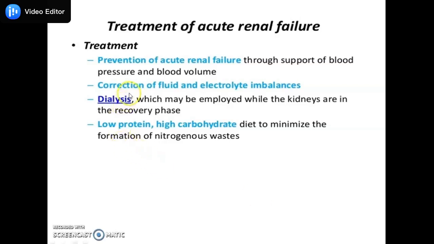The second approach is the correction of fluid and electrolyte imbalance. The third one is dialysis, which may be employed while the kidneys are in the recovery phase. And we have to maintain a diet that is low in protein and high in carbohydrate, so it will not form nitrogenous waste, that is, blood urea nitrogen and creatinine.